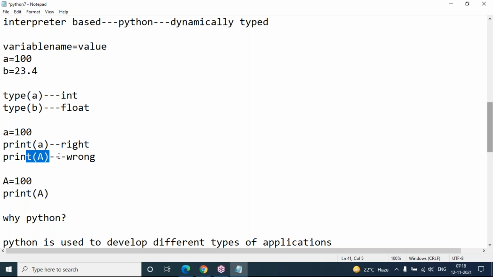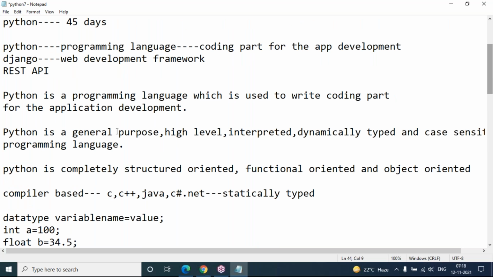This is wrong, so this is case sensitive. If you declare a capital A value, then you can print it as capital A, then it is correct. So Python is a case sensitive programming language. Python is a general purpose, high level, interpreted, dynamically typed and case sensitive programming language.